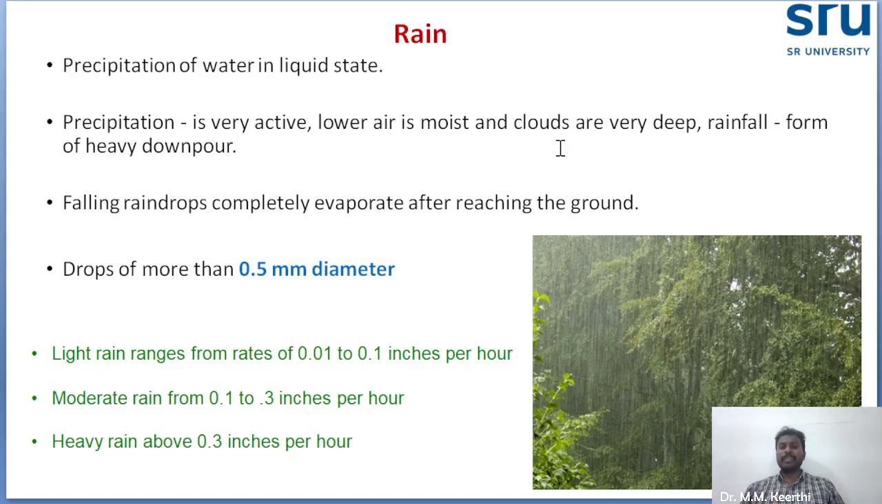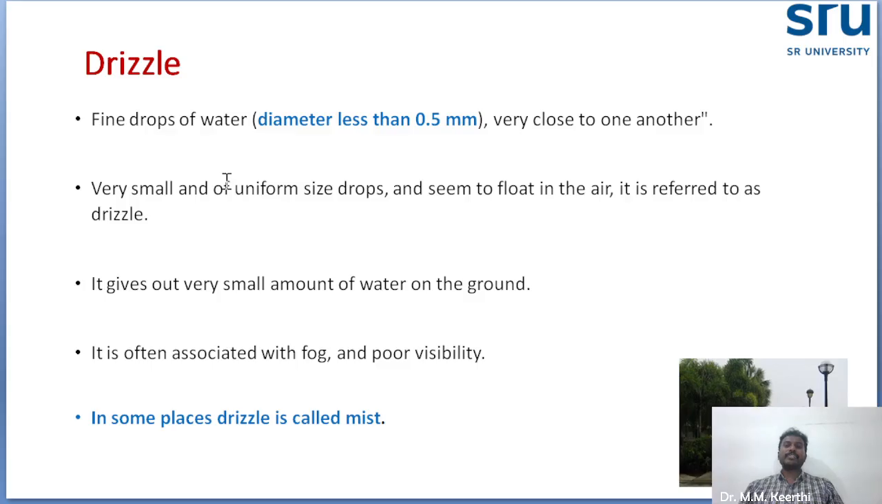Okay, here they divide rain into three types: light rain, moderate rain, heavy rain. Light rain is when 0.01 to 0.1 inches occur per hour. When the rainfall is 0.1 to 0.3 inches, that is called moderate rain. When the rainfall is more than 0.3 inches per hour, that is called heavy rain. This comes under rain. The next form of precipitation is drizzle.